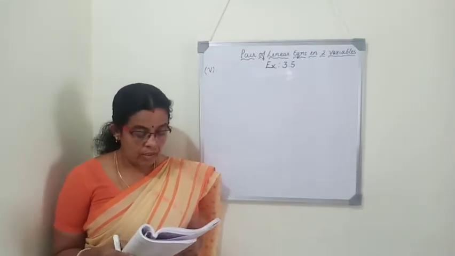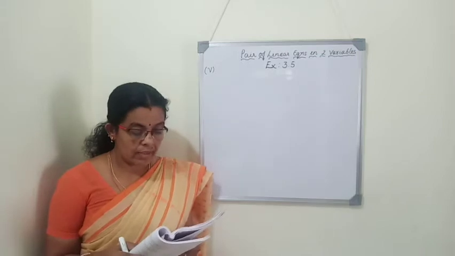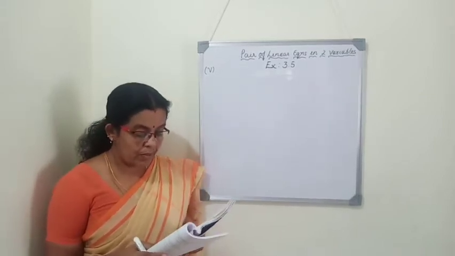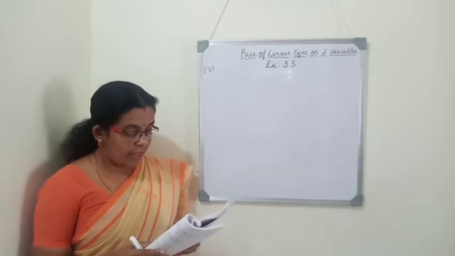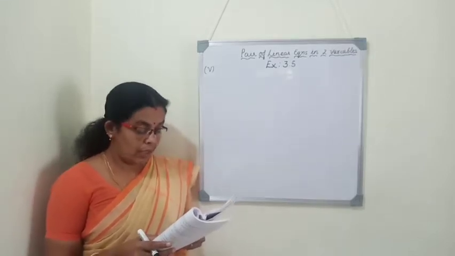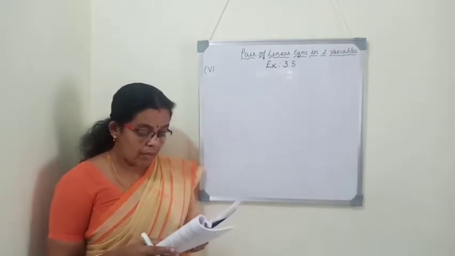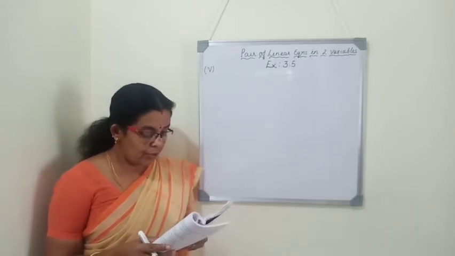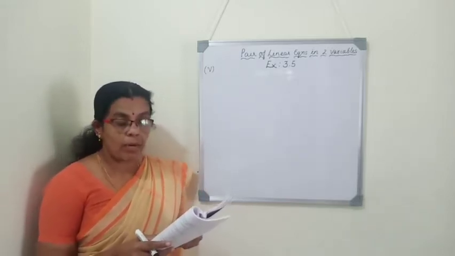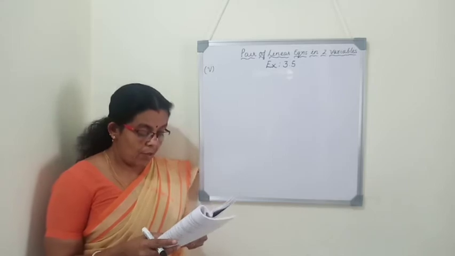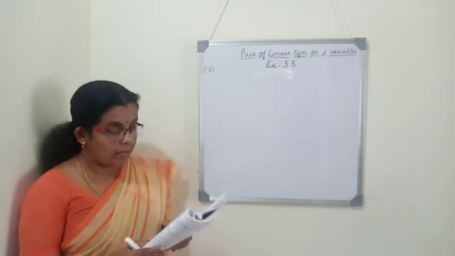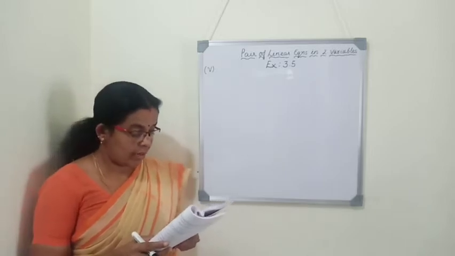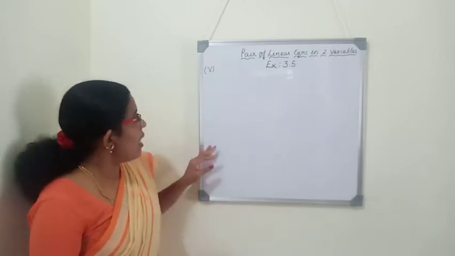Fifth question. The area of a rectangle gets reduced by 9 square units if its length is reduced by 5 units and breadth is increased by 3 units. If we increase the length by 3 units and breadth by 2 units, the area increases by 67 square units. Find the dimensions of the rectangle. Dimensions of the rectangle means we have to find the length and breadth of the rectangle. So we'll start the sum.